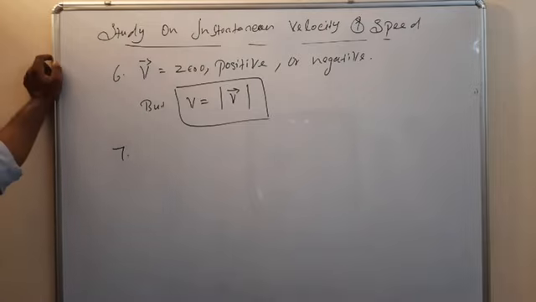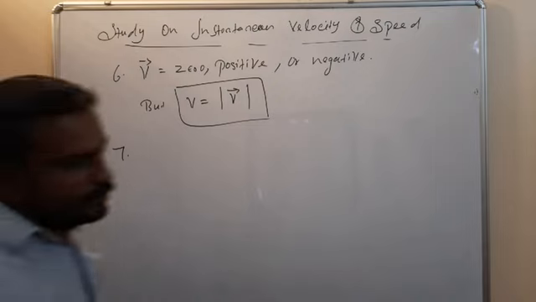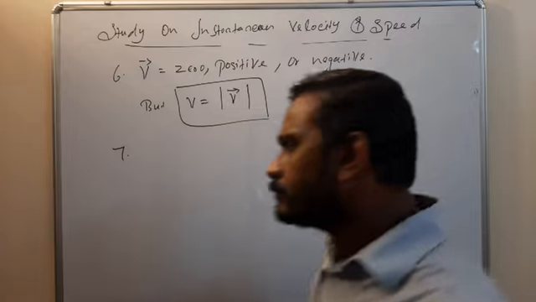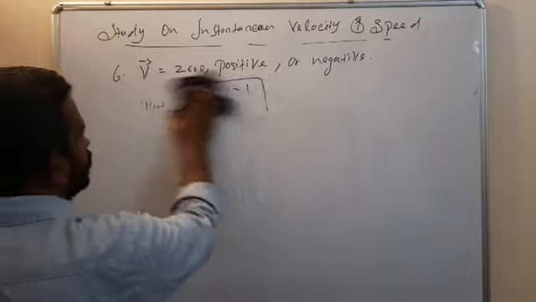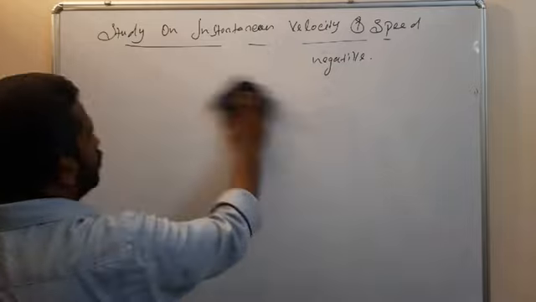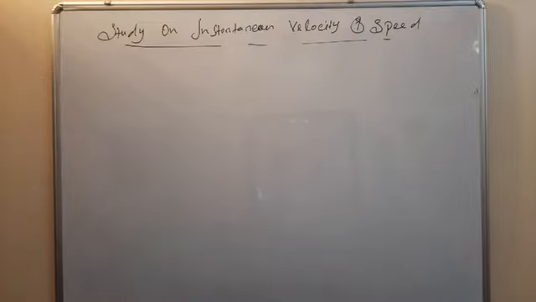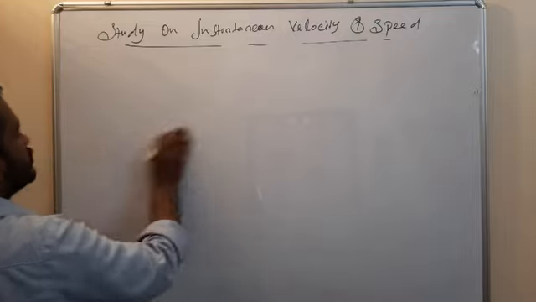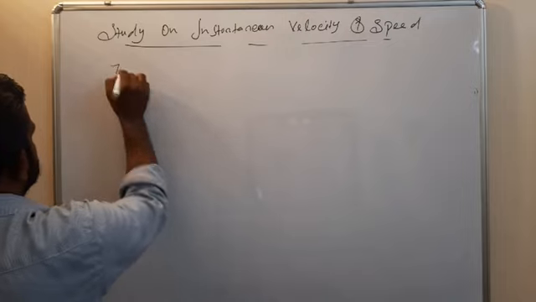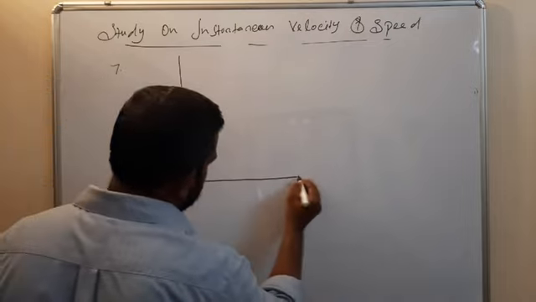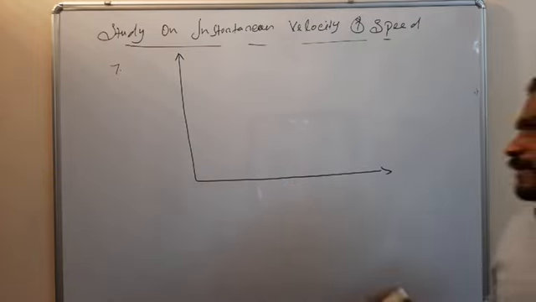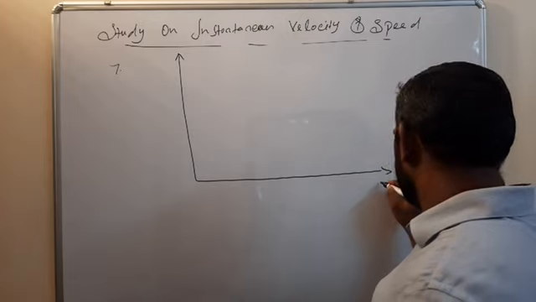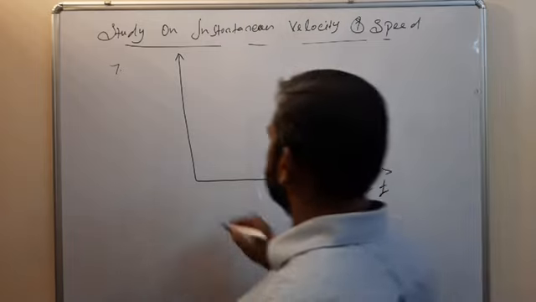Seventh point. So the next point. If you draw a graph for displacement and time, so this is time, this is s.